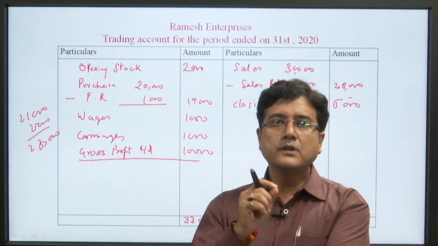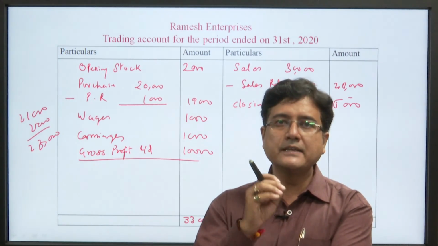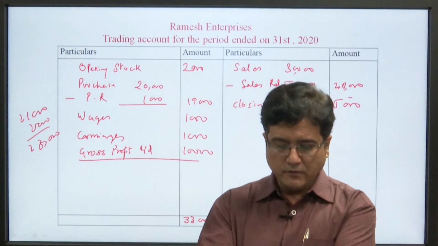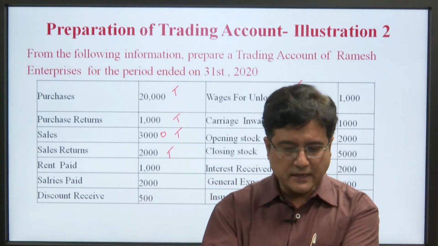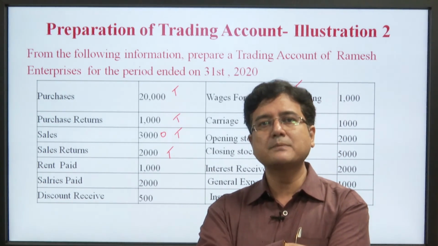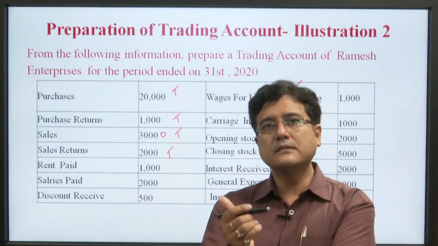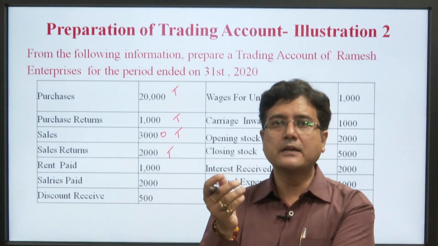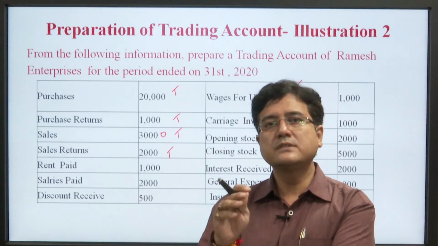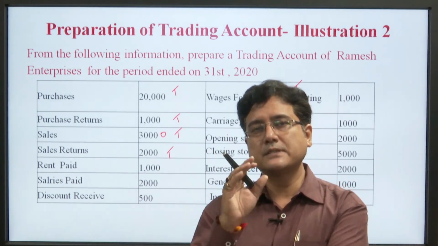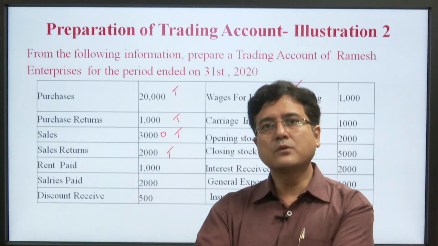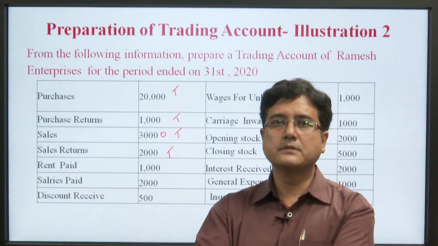It is important to understand what components must be included in the trading account. In the question there are other expenses also like rent paid, salary, discount, interest received, general expenses, insurance. But these items are not part of the trading account, because they are indirect expenses in nature, and in the trading account we always include the direct expenses, not the indirect expenses.